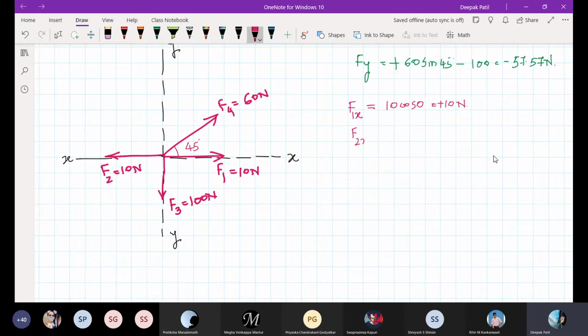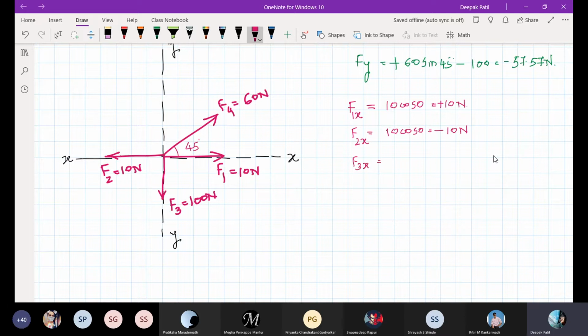Now when I come to F2, what is the x component of F2? Once again, the angle made by F2 with respect to x-axis is 0. So I should take it as 10 cos 0, but it is in this direction, so as per our sign convention, I should take it as minus 10 newtons. And F3 you should not take into finding the x component, because the x component of F3 will not be there. It is 0 because F3 is directly acting in this direction.